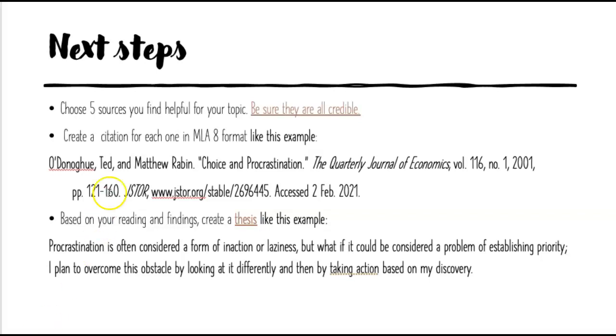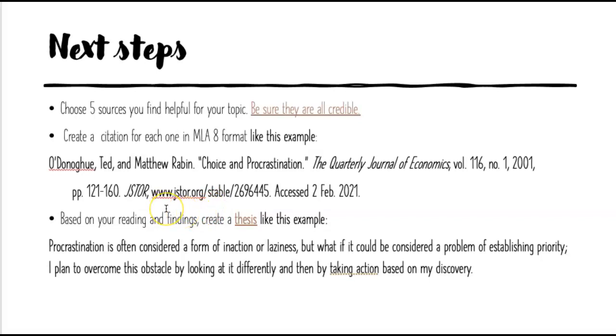Among all those choices, you're going to choose 5 sources. Now, you're not going to use all of those for your paper, but I want to see 5 sources, so in case you have some that aren't credible, we can work through and find at least one to help you with your paper. Here's a link that also just a little reminder about checking on them to make sure they're all credible. Okay, so for the first thing, you're going to be submitting those 5 sources, and I want you to do a citation for each one.